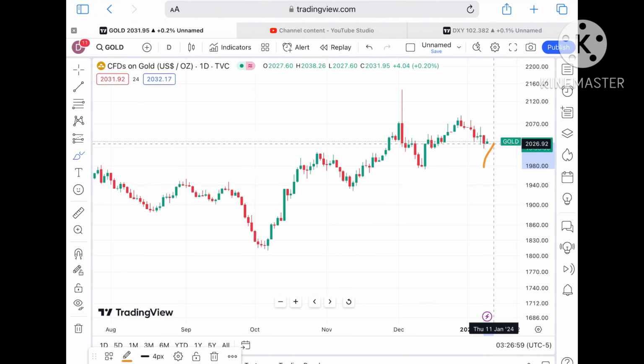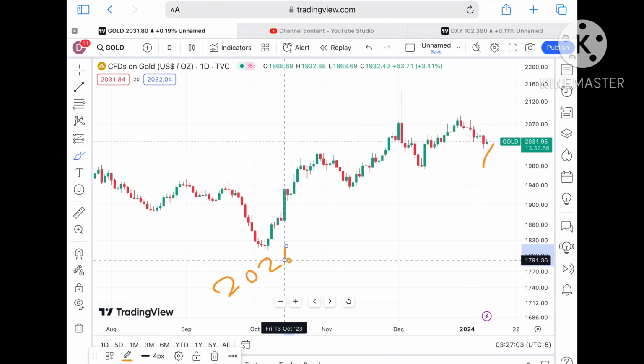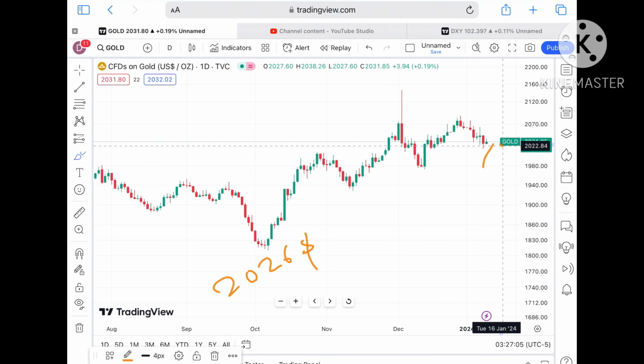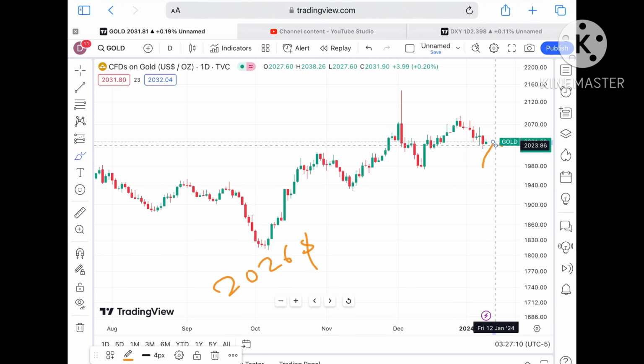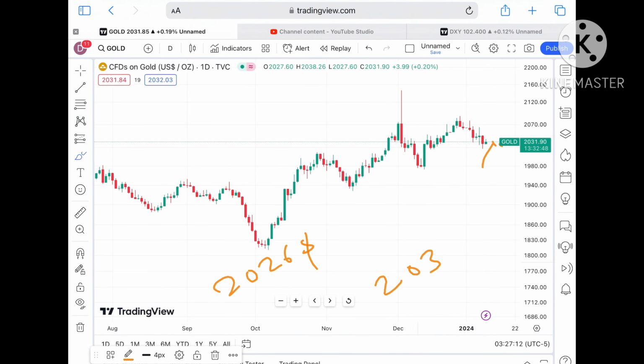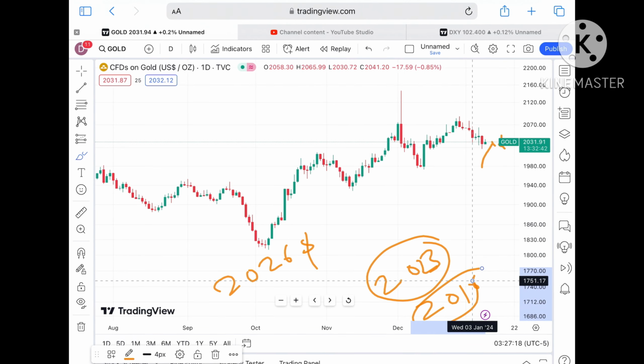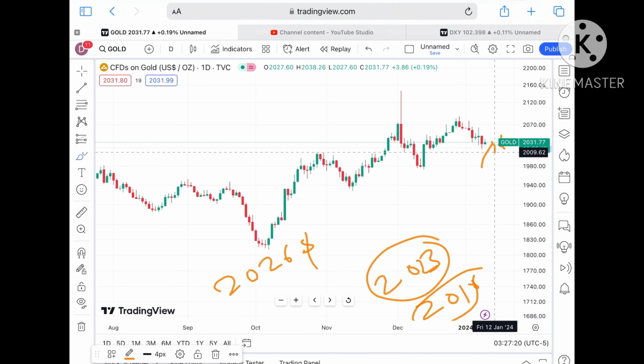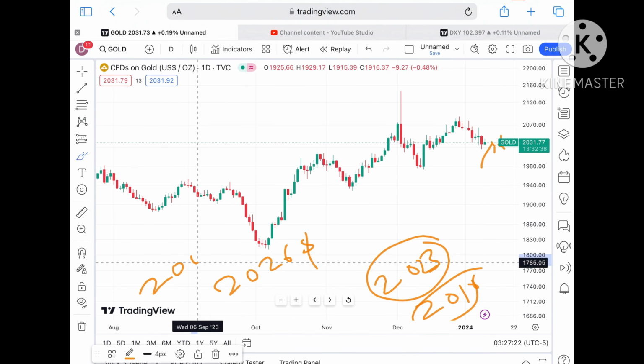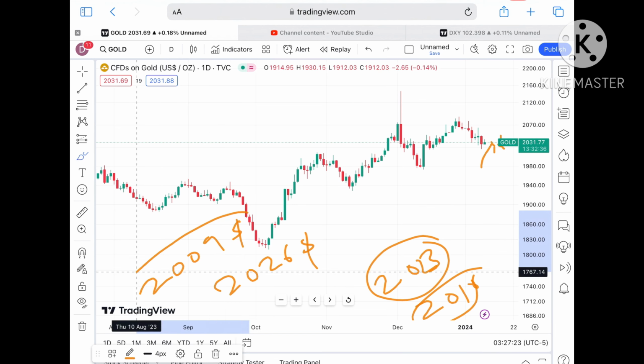Okay, now suppose if the price didn't sustain, what we can see, suppose if the price didn't sustain, we can see it can come down towards a level of $2026. Okay, and it started moving below that particular zone, we will see it will fall further down, and yes, a probability of going towards $2023. Okay, and once the price started moving below that particular zone, chances of touching a level of 2016 will be there, and if the price started going below 2016, we will see a level of $2009.